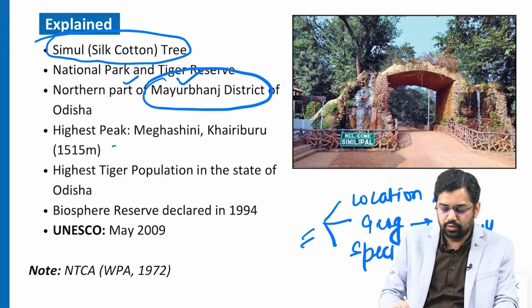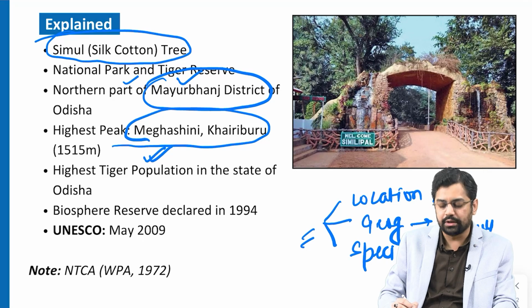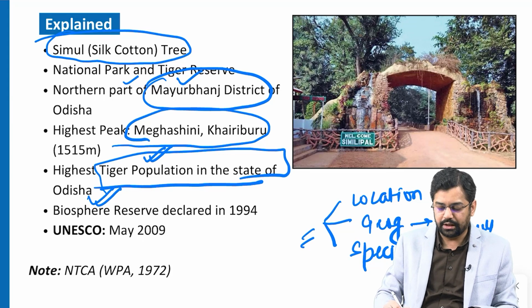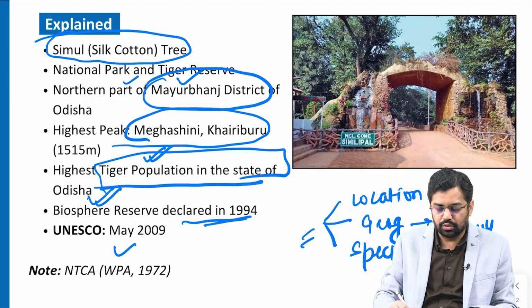It comprises 2 highest peaks, and these are twin peaks, that is why it is very famous there, namely Meghashini and Khairi Baru. These are the twin peaks, and as I said, it holds the highest tiger population in the state of Odisha, right. It was declared a biosphere reserve in 1994, and UNESCO also named it in May 2009, right.